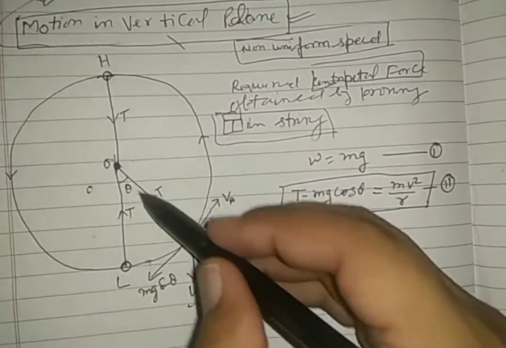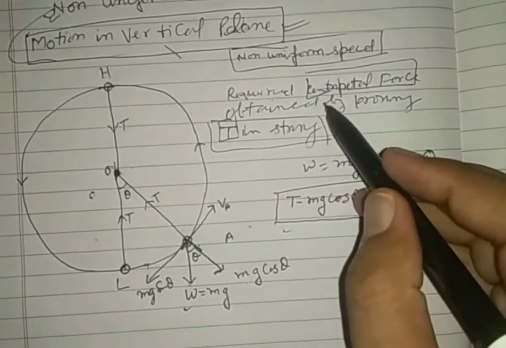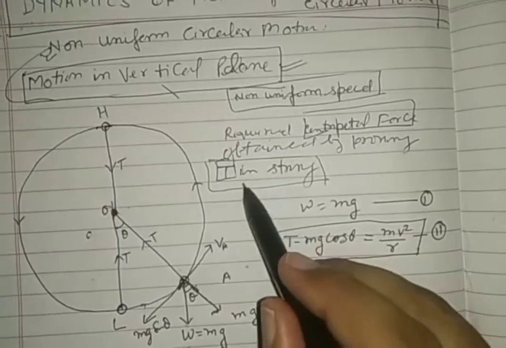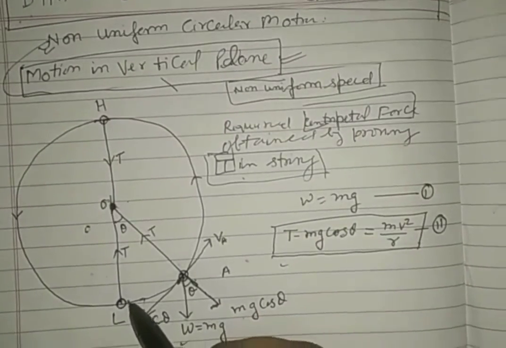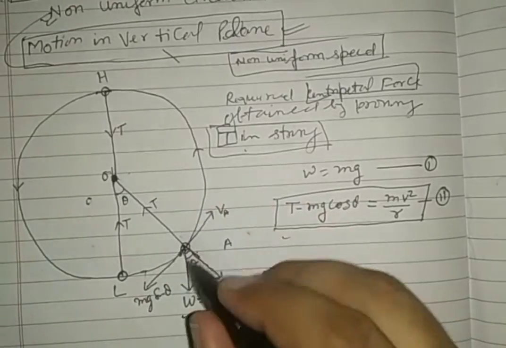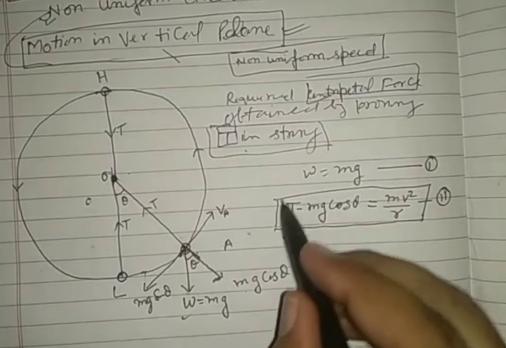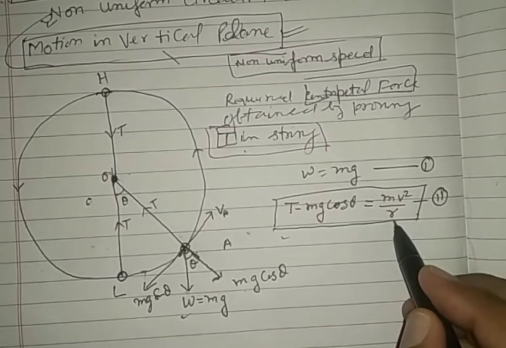The source of centripetal force is tension in the string. Centripetal force always acts towards the center, and that is why tension also. But the projection of weight is opposite to it. So the resultant of both provides the centripetal force.